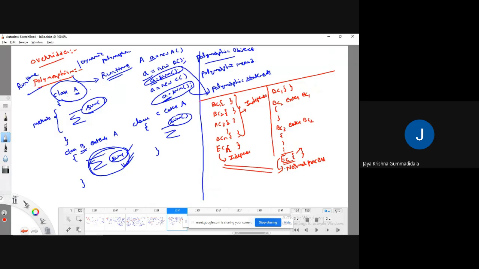Then, what does the normal process mean? We are applying the concept of overriding, and we are applying the principle of polymorphism. See, what is polymorphism? Whatever methods we define in the base class, that is a general class that applies to all the classes. Because those are overridden, we get the overriding concept.